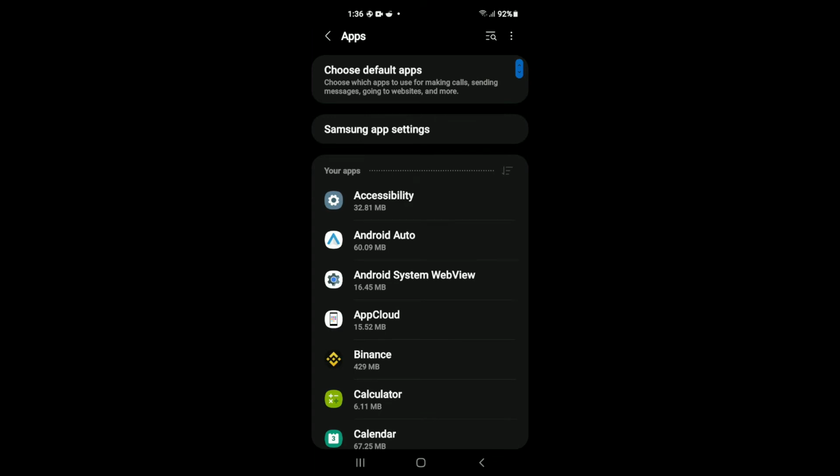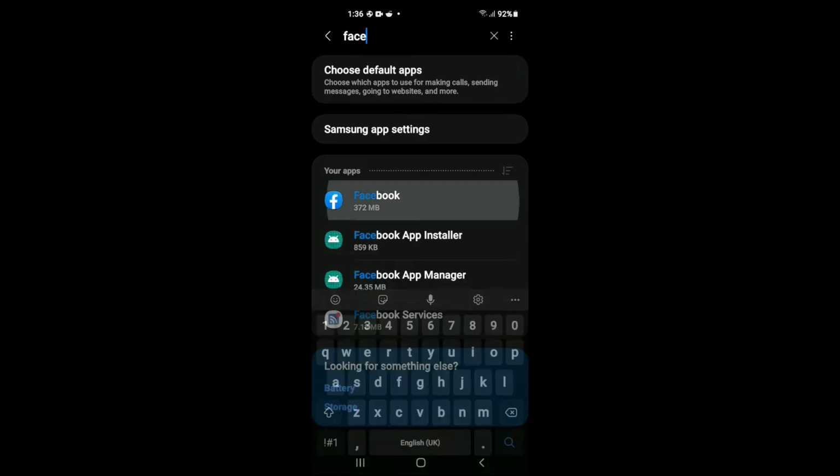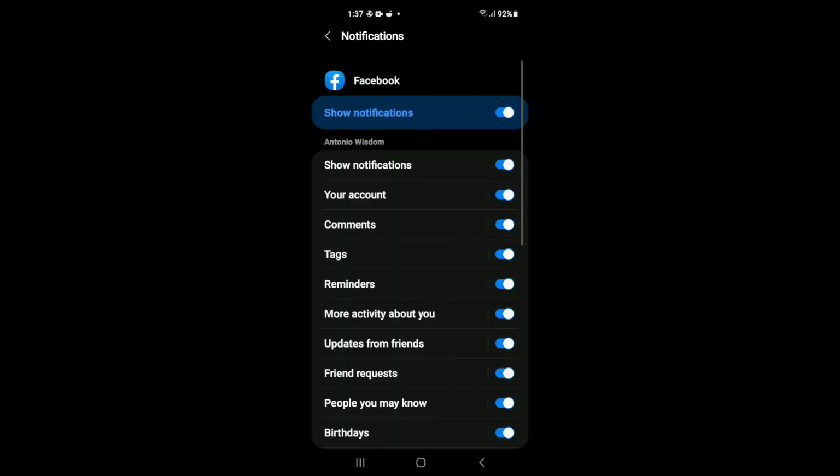Next, you're going to tap on the search icon in the top right-hand corner. Then you're going to type Facebook. Then you're going to tap on Facebook. Next, you're going to select Notifications.